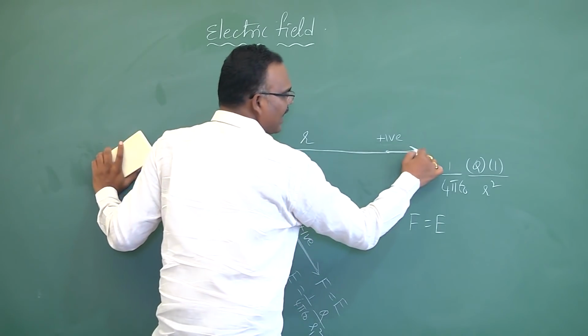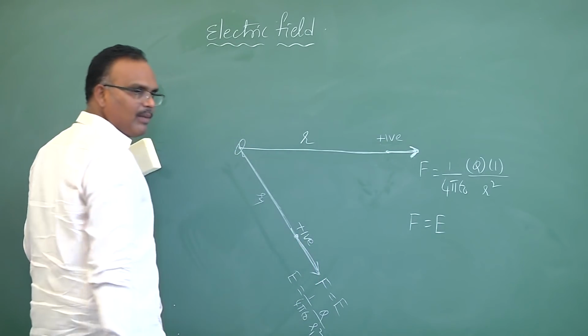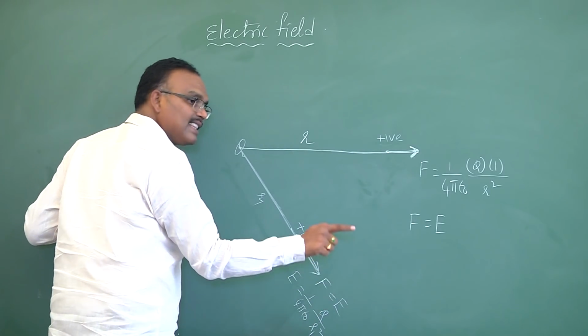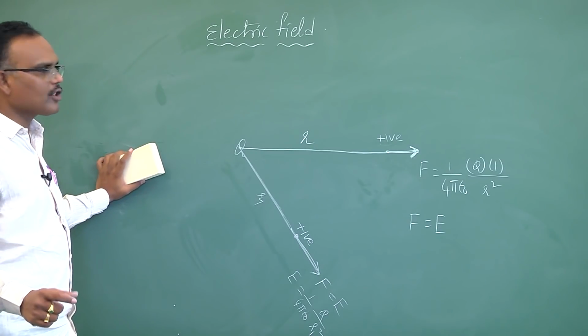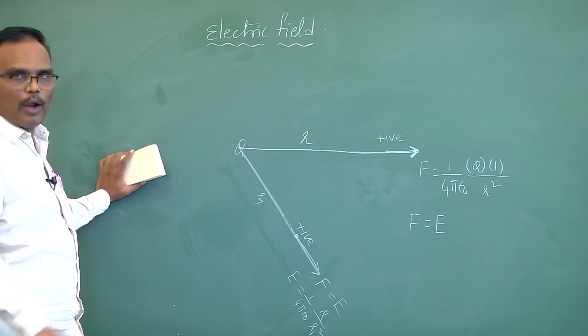Here the electric field direction will be in this direction. Here the electric field direction will be in this direction. Electric field direction is always in the direction of force. This you have to remember. This is a very important point.